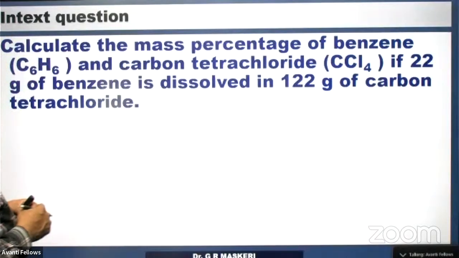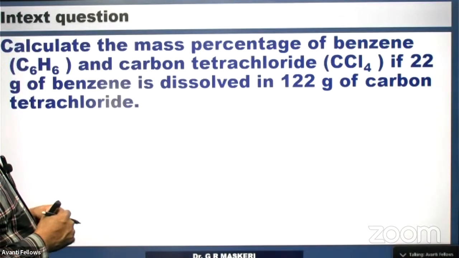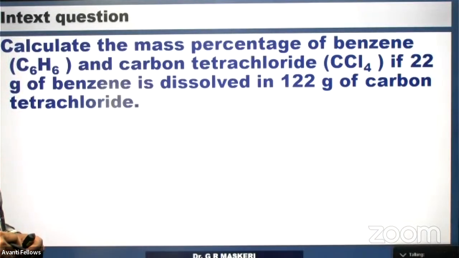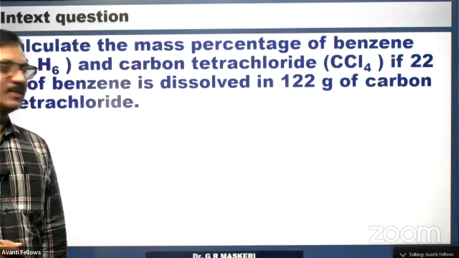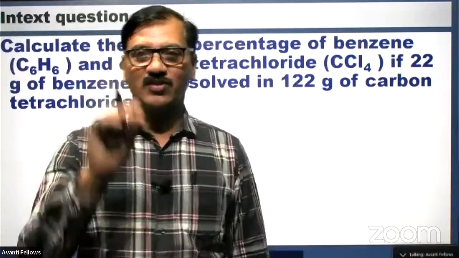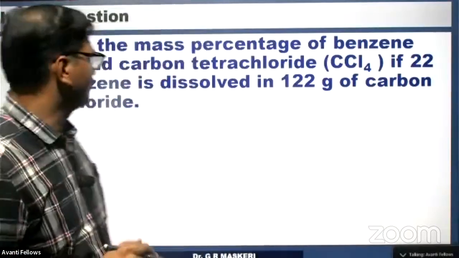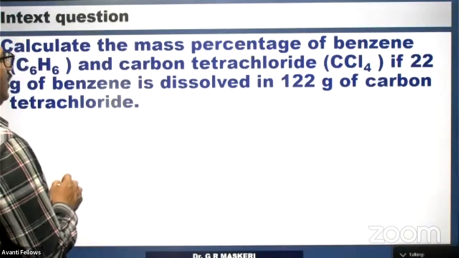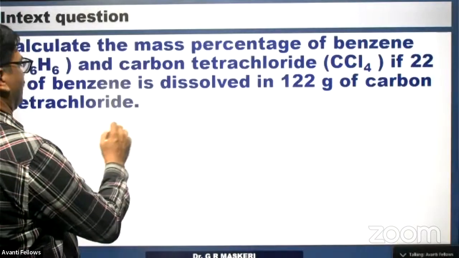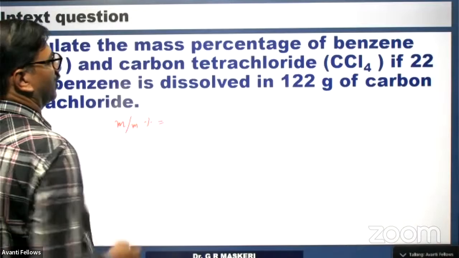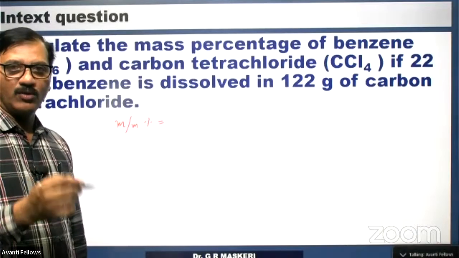Calculate the mass percentage of benzene and carbon tetrachloride if 22 gram of benzene is dissolved in 122 grams of carbon tetrachloride. It is an NCERT in-text question. In-text questions and solved questions of the NCERT textbook are important, so always look into them. Mass percentage is m by m percentage.